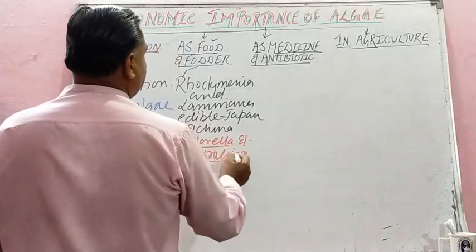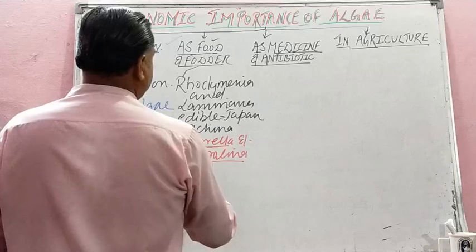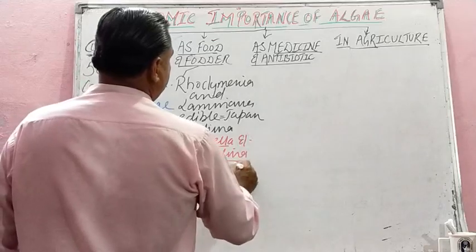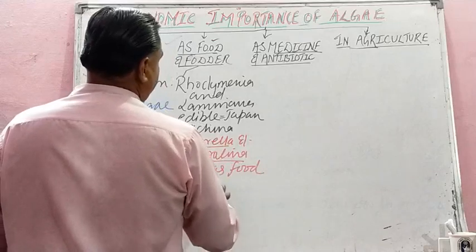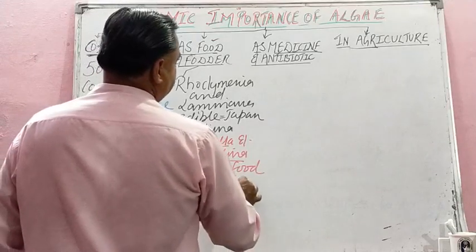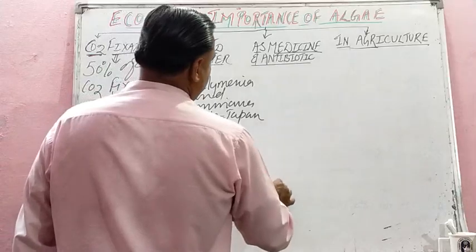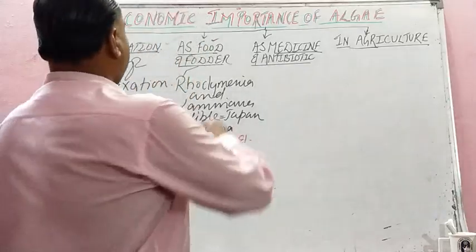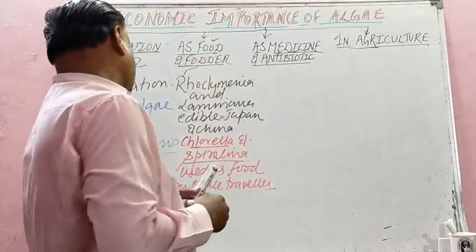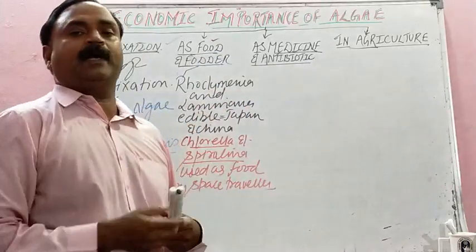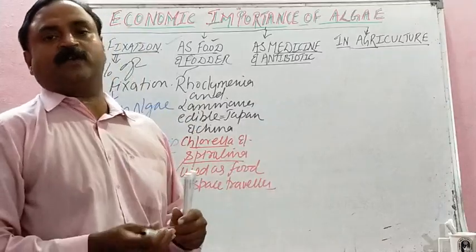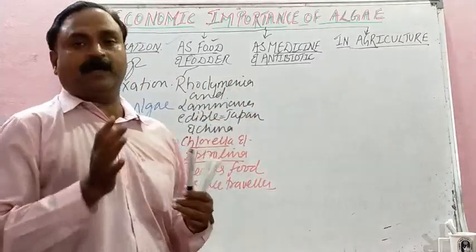So Chlorella and Spirulina are used as food by space travelers in space flight. Is it interesting or not? Then fodder: in fodder we can remember two examples, Fucus and Laminaria. Due to their high nutritive value, they are used as fodder for the cattle. So you can remember that.